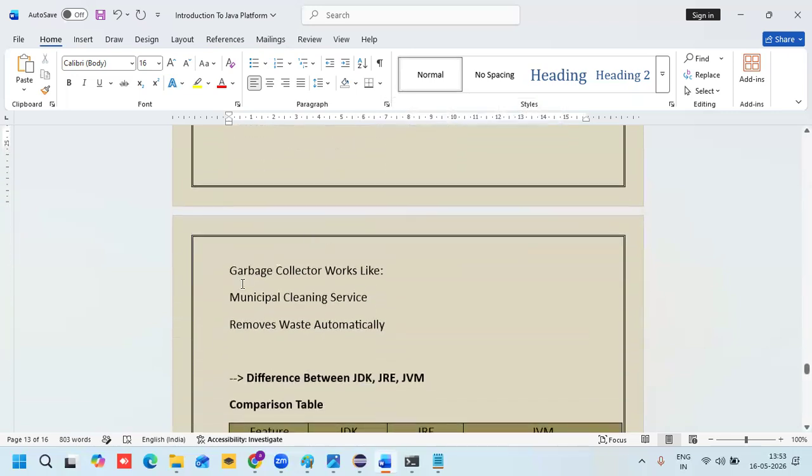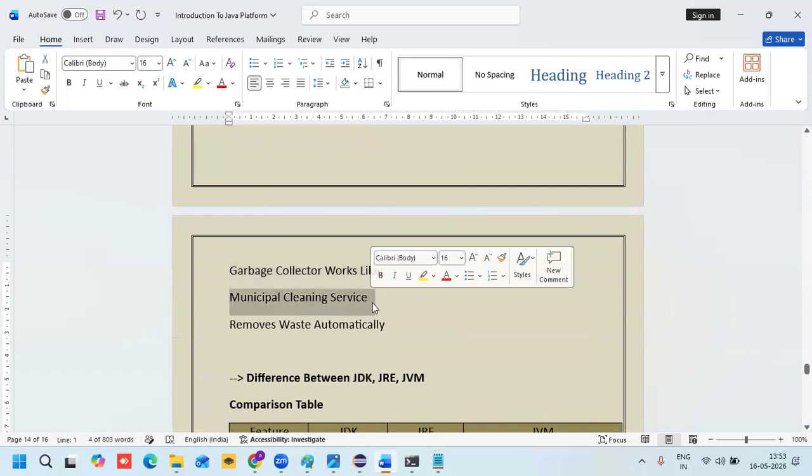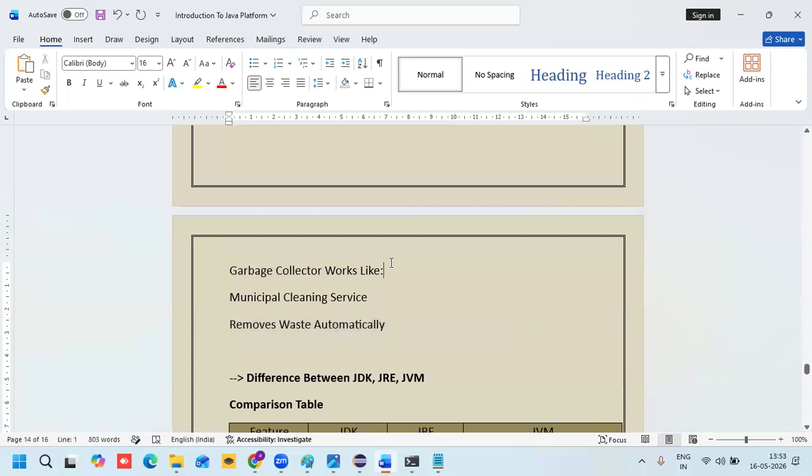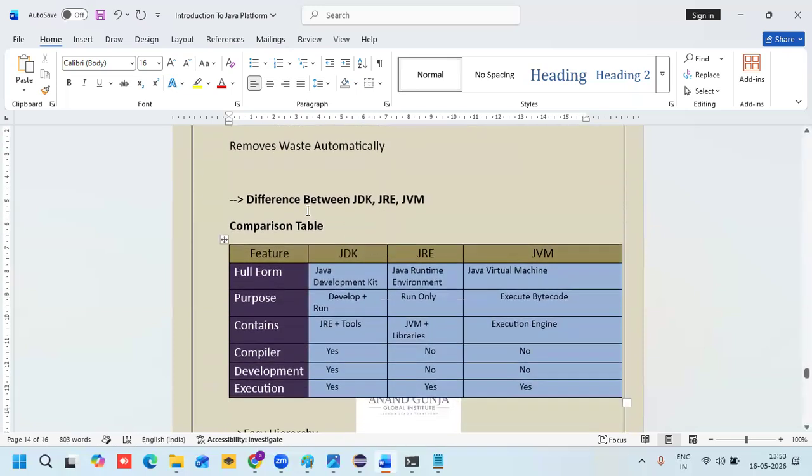So next, the garbage collector works like what here? Like a municipal cleaning service, which removes waste automatically. Municipal workers by default come regularly and remove all the dust from your neighborhood. Okay, so finally, let me explain the difference between JDK, JRE and JVM.